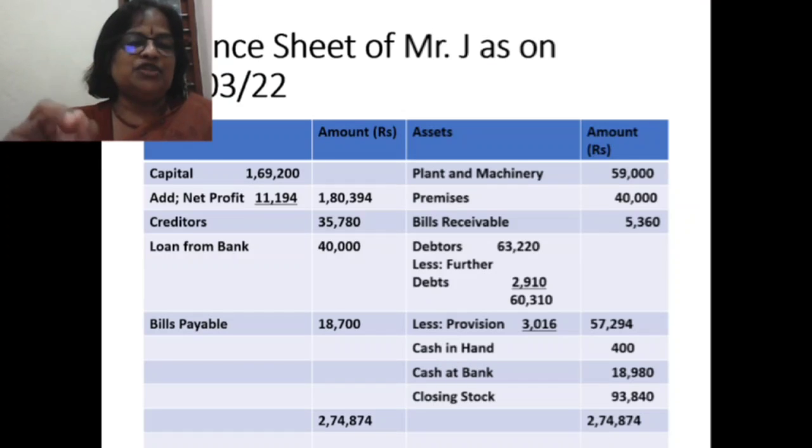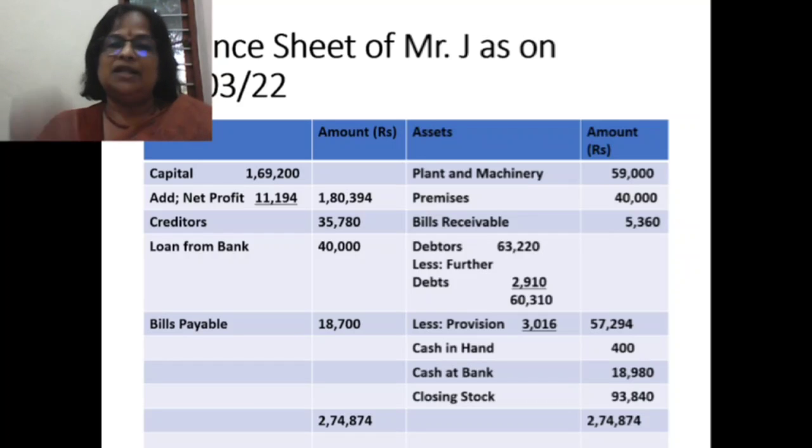So old provision and new provision. If new provision is more than the old provision, then that value also will be debited to profit and loss account. Then two values you have to subtract from debtors: new bad debts mentioned outside the trial balance plus the new provision. So this is a very, very important adjustment. Students usually make mistakes in this.